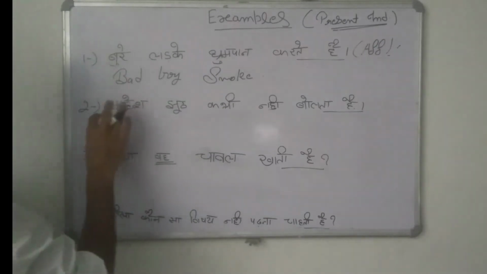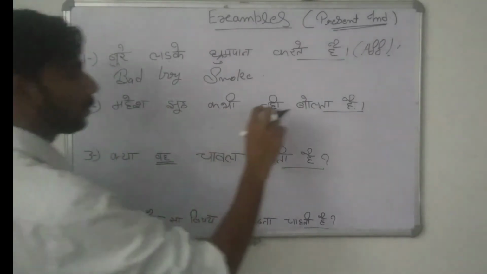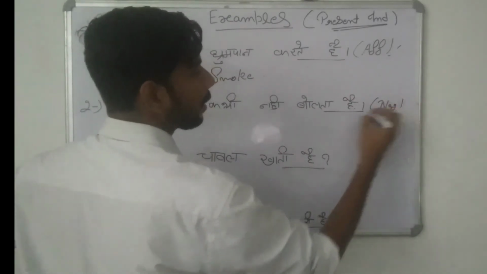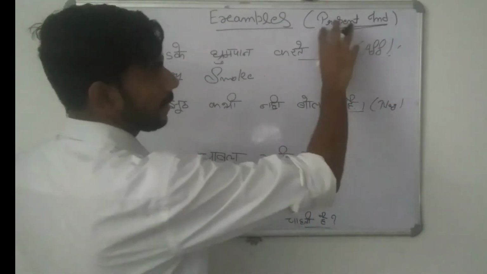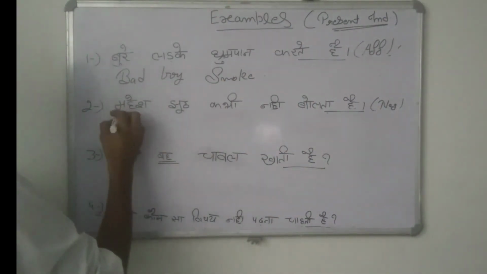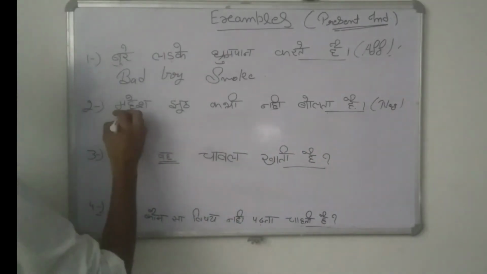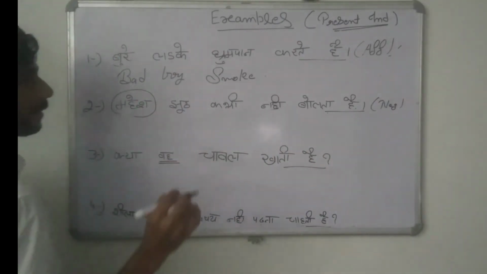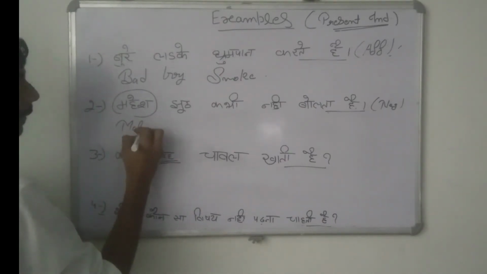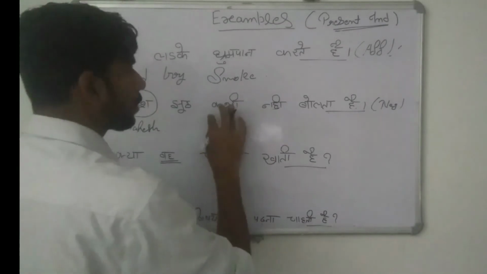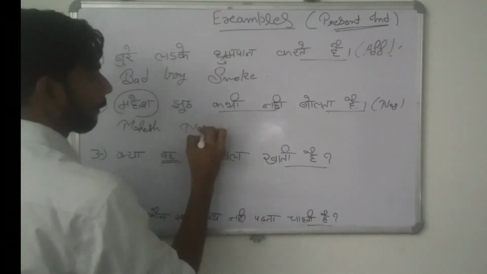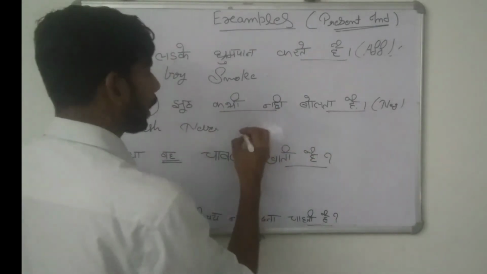Then come to the next sentence. महेश झूठ कभी नहीं बोलता है. So this is a negative kind of sentence. और ता है, then we will recognize it. It's simple present tense and negative. So first we need to find out the subject. Okay, so subject Mahesh is there. So महेश झूठ कभी नहीं बोलता है. So Mahesh never, झूठ कभी नहीं बोलता है. So tell a lie.